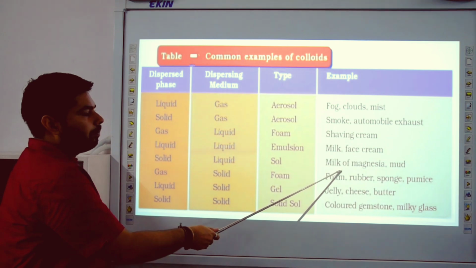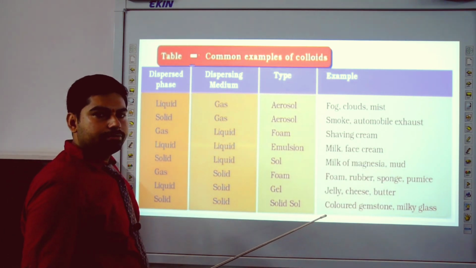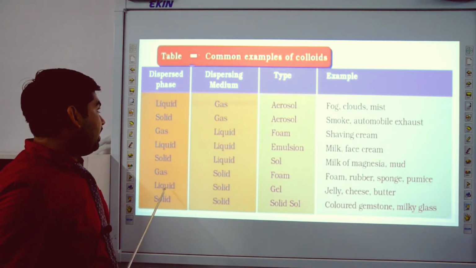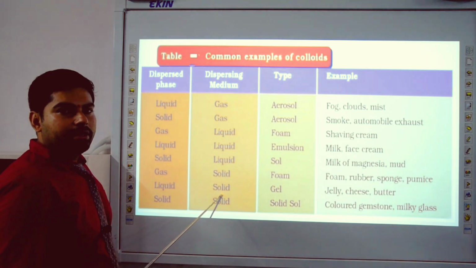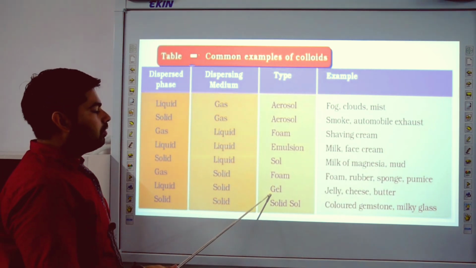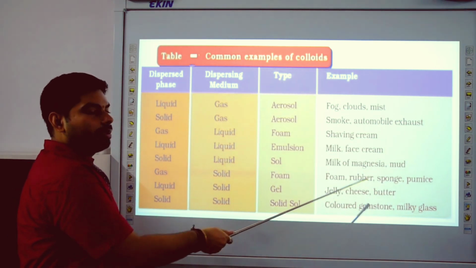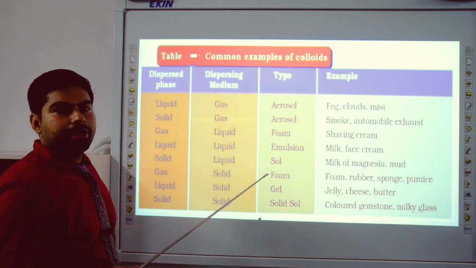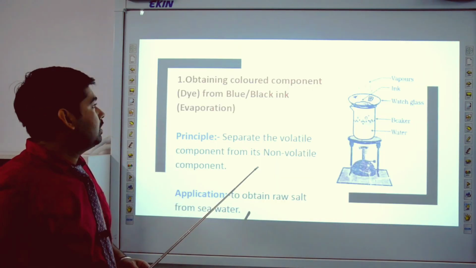Like example, milk of magnesia, mud, या colored gemstone. And if liquid dispersed phase is distributed in solid dispersion medium, this colloid is known as gel. Like example, jelly, cheese, butter. So this is a very important table regarding the types of colloid.